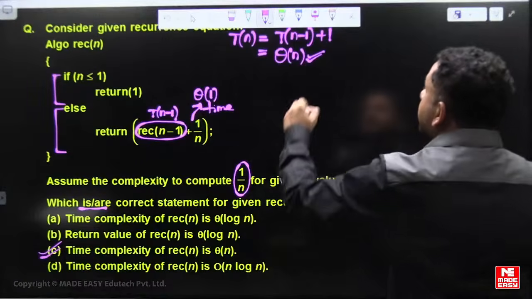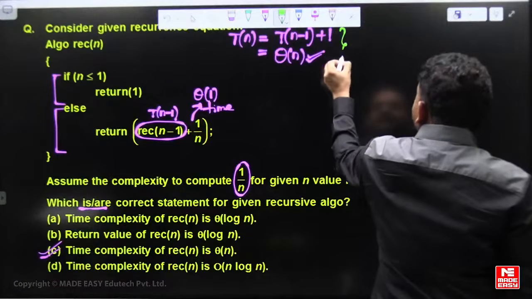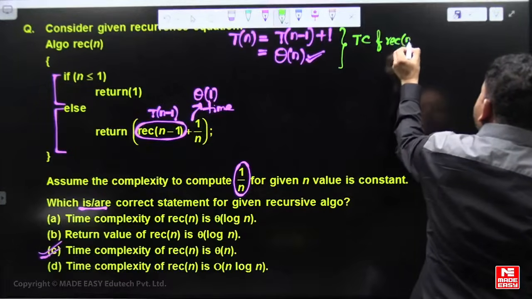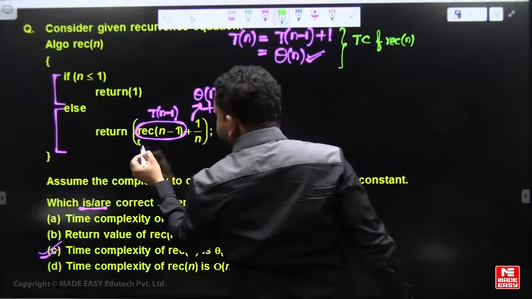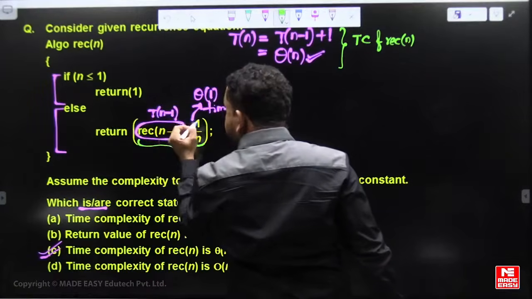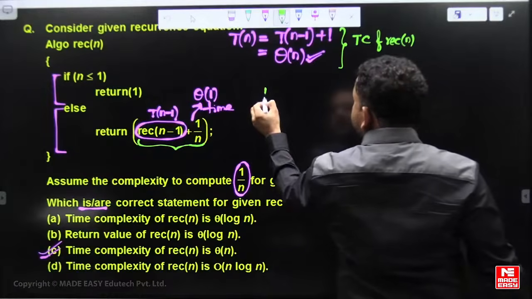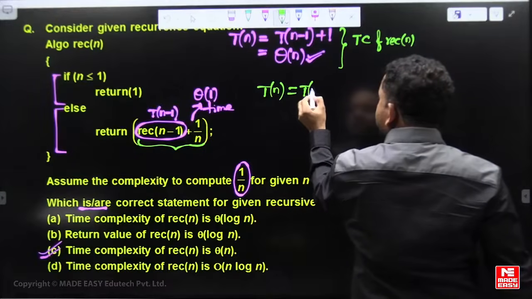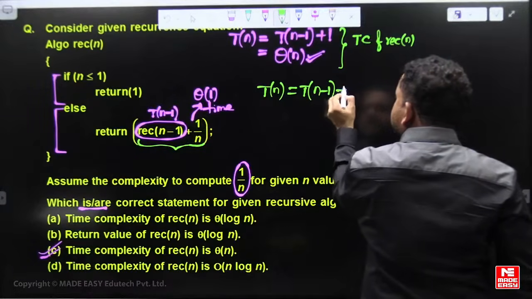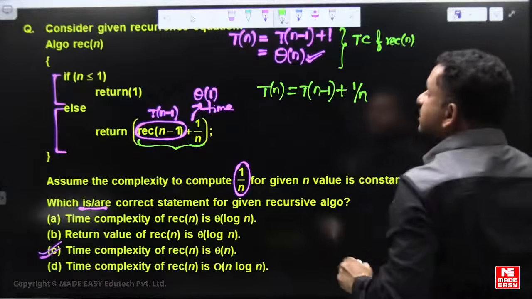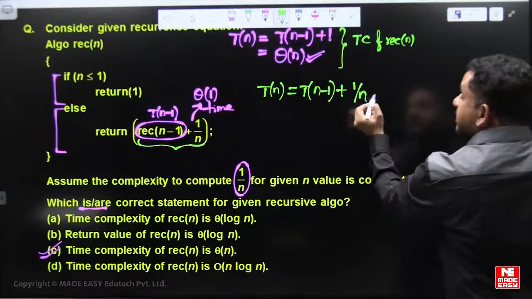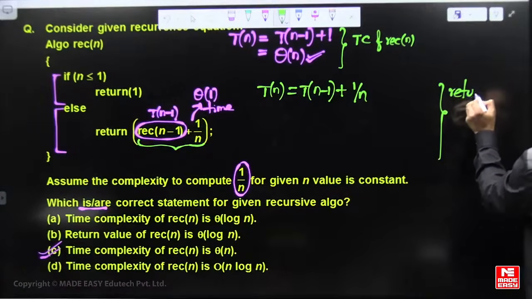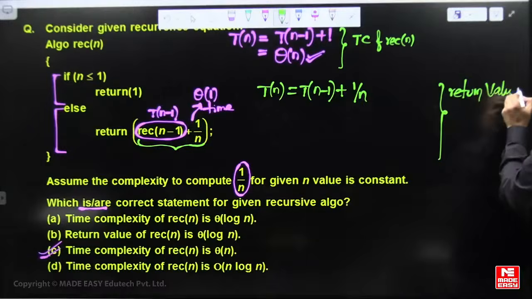Then the return value. This T of n is the time complexity of recursive of n. The return value: it returns the value of recursive of n minus 1 plus 1 by n. The value it returns, the sub-recursion returns T of n minus 1, plus 1 by n added. This is the return value, not the time complexity; it is the return value of recursive of n.